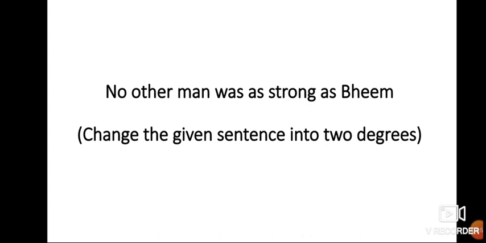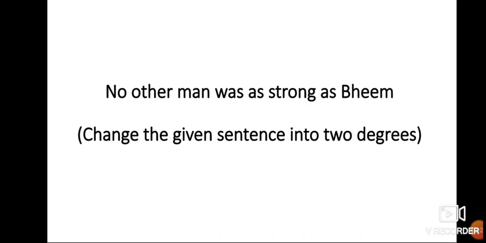The first and foremost thing is, whenever a sentence is given, you have to identify in which form the sentence is. Then if the question says change the given sentence into 2 degrees, you will automatically understand that you have to change it into the other 2 forms which are remaining.